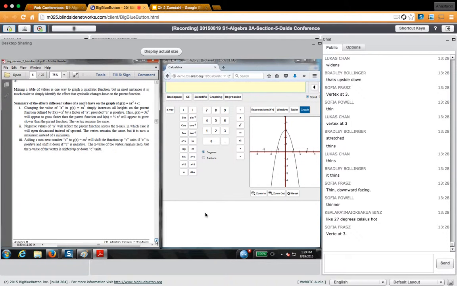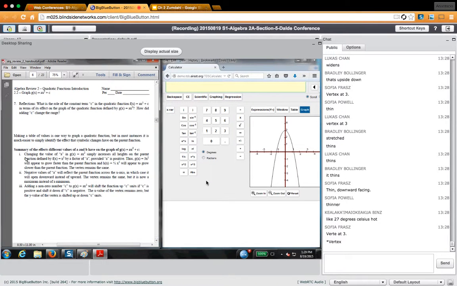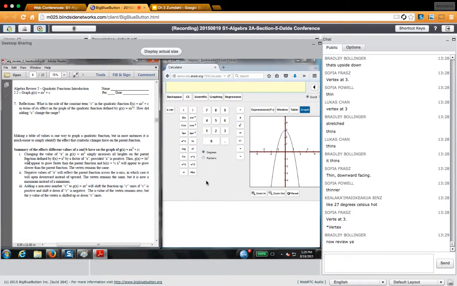Let's talk a little bit more about this stuff. All right. Summary. The effects that different values of a and b have on a graph of g of x equals ax squared plus c. Changing the value of a in g of x equals ax squared simply increases the height of the parent function defined by f of x equals x squared.